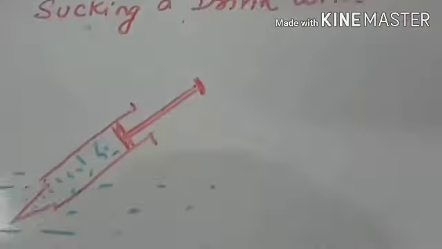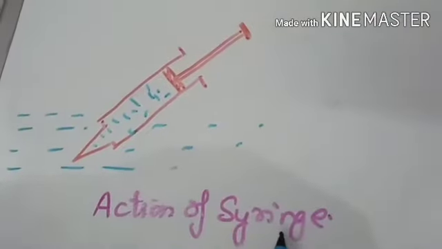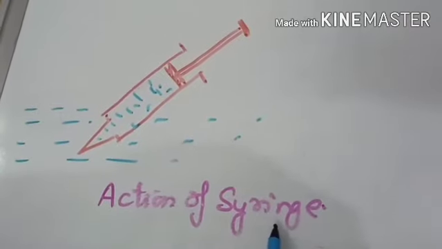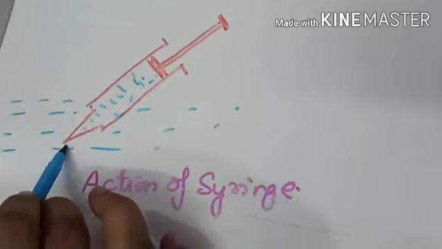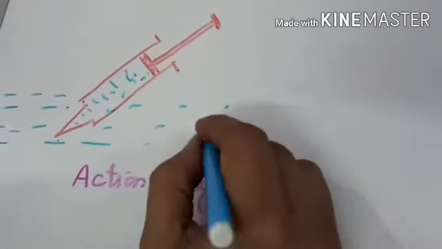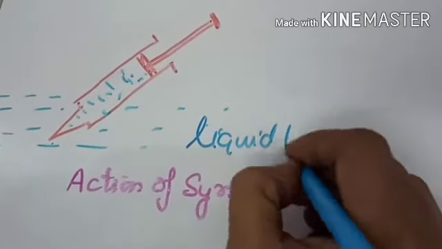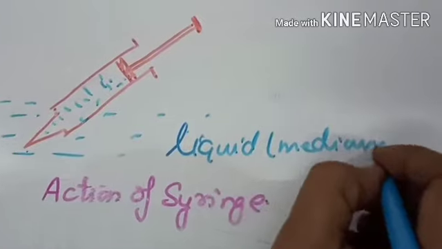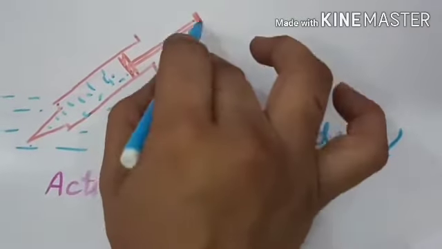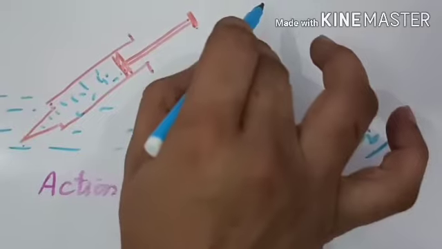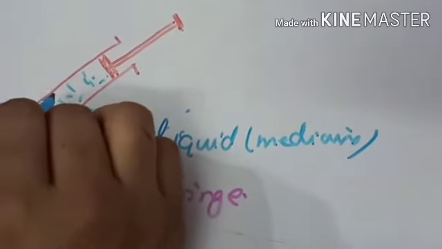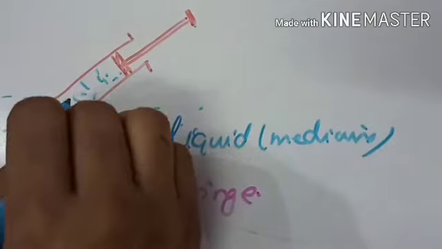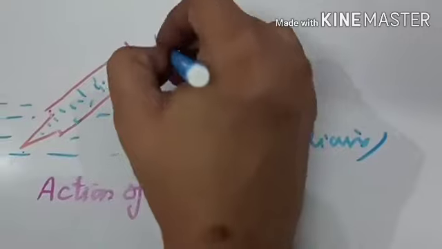Second, give reason, action of syringe. How does this syringe work? When the syringe is kept with its opening inside the liquid, suppose this liquid is your medicine, and the plunger is pulled up in the barrel, the pressure inside the barrel below the plunger becomes less. When you pull up and then you pull down this plunger, then what happened?